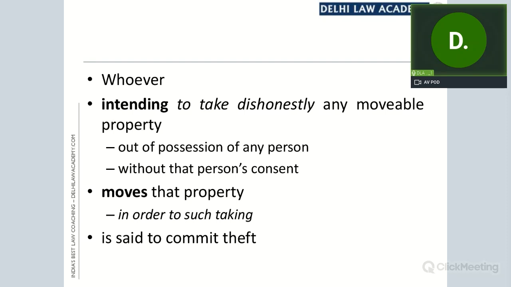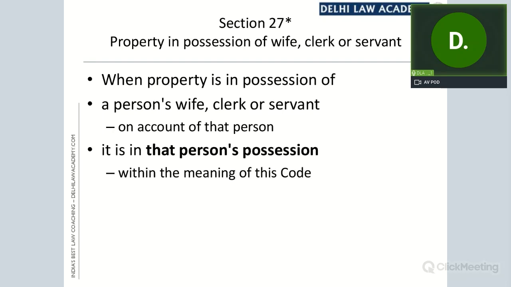If we say that this property was in the possession of the wife, then it is not theft, because the consent of wife is already there and there is no theft by A. But legally speaking, the property is not in possession of the wife, and the reason lies in section 27 IPC. When property is in possession of a person's wife, clerk or servant on account of that person.